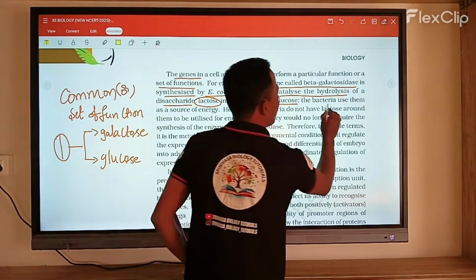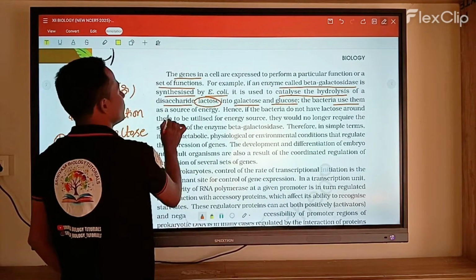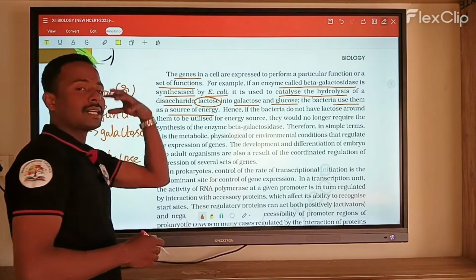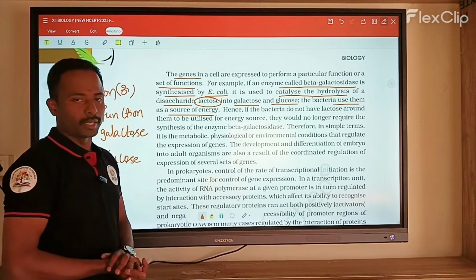Okay, and the bacteria use them as their source of energy. Glucose and galactose are simple molecules, am I right?